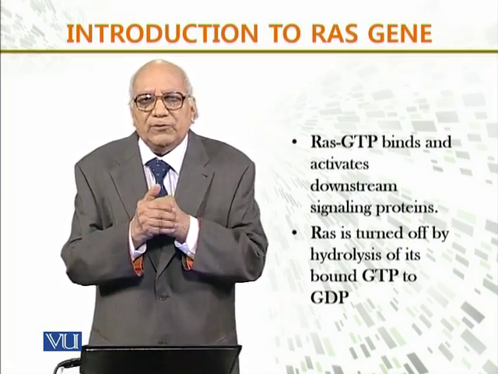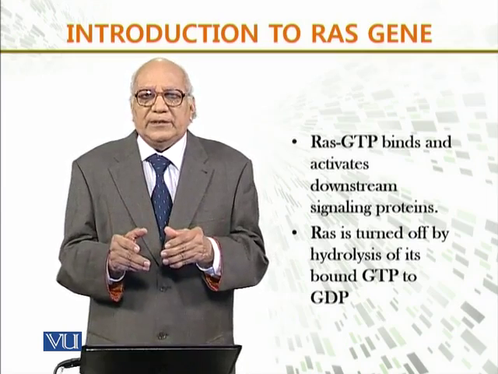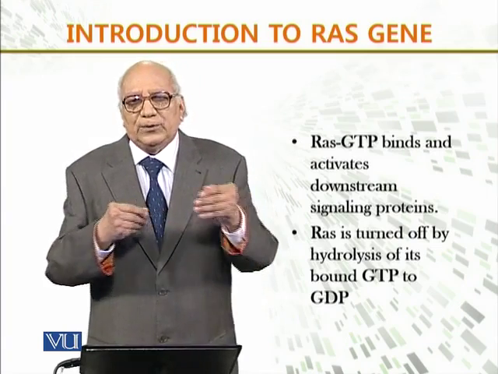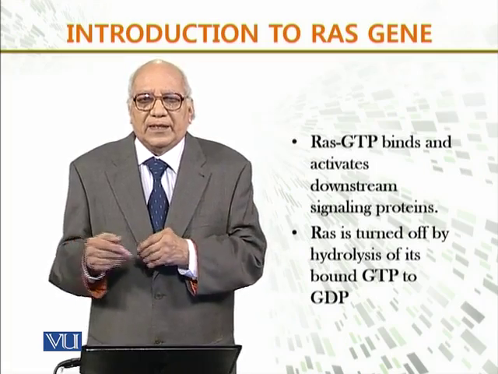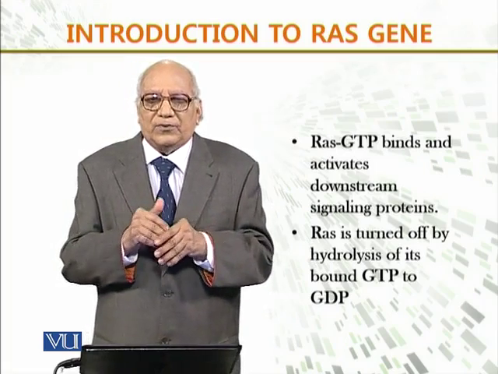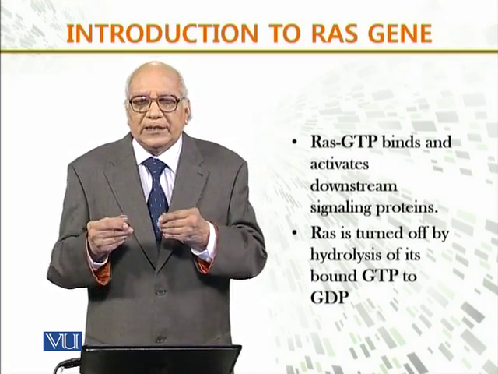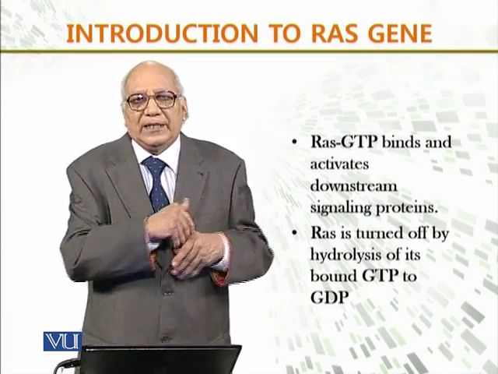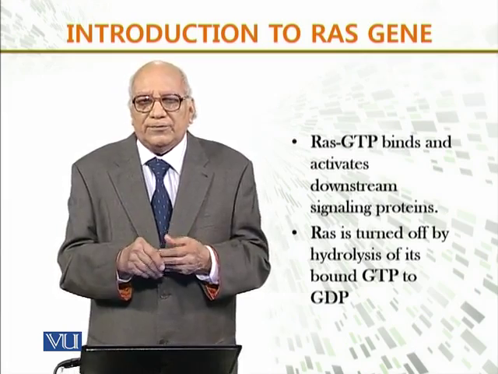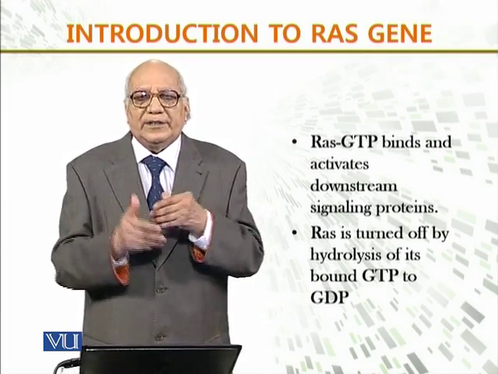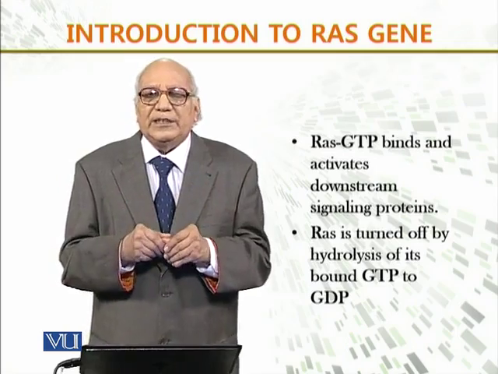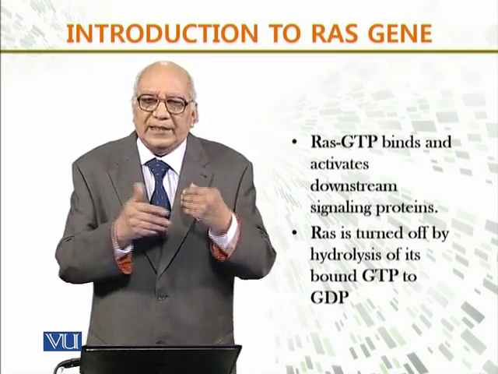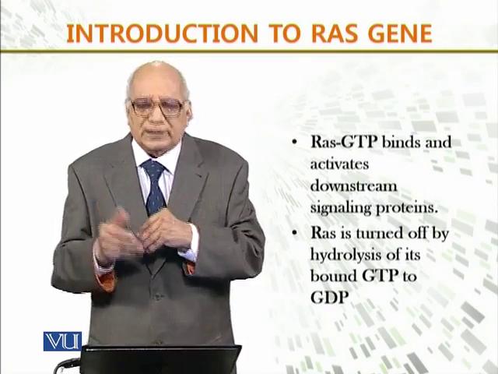Downstream, incidentally, what we mean by downstream? Downstream means when the signal is traveling from the protein to the other part, downstream, and RAS is turned off by hydrolysis of its bound GTP to GDP. ज़ाहिर है कि when it is turned on, it has to turn off. And how will it be turned off? How does the cell turn it off? It does it by hydrolysis of the bound GTP. GTP के साथ जिसके साथ ये जुड़ी होती है उसको हाइड्रोलाइज कर देती है and to GDP, phosphorus बीच में से निकाल देती है.